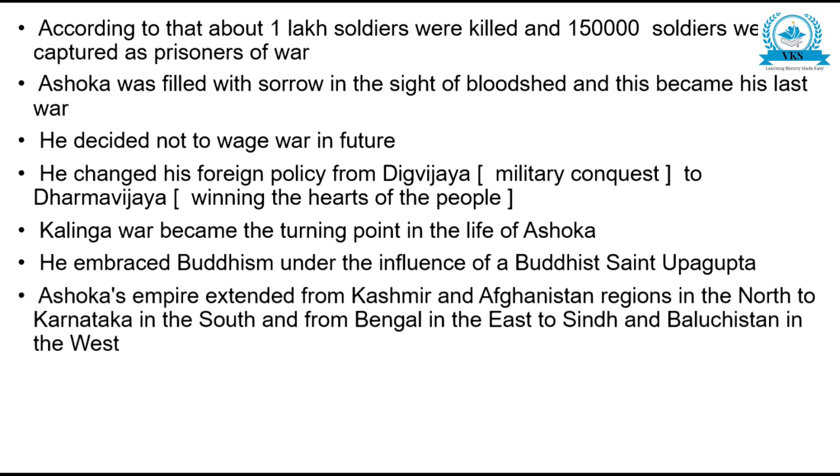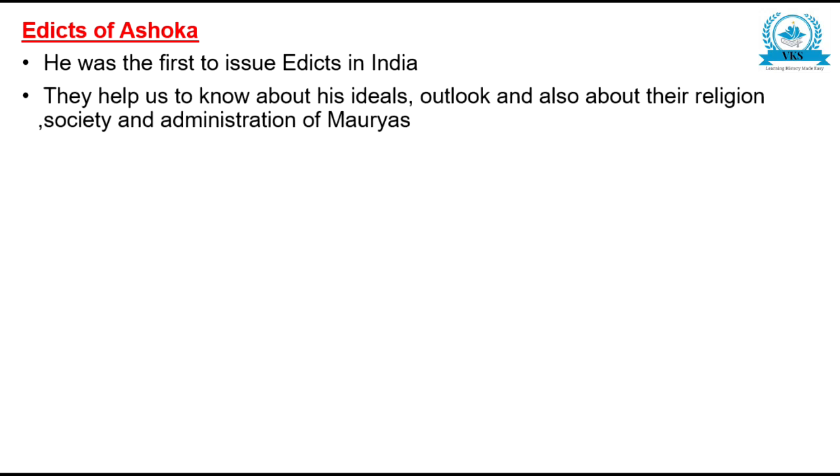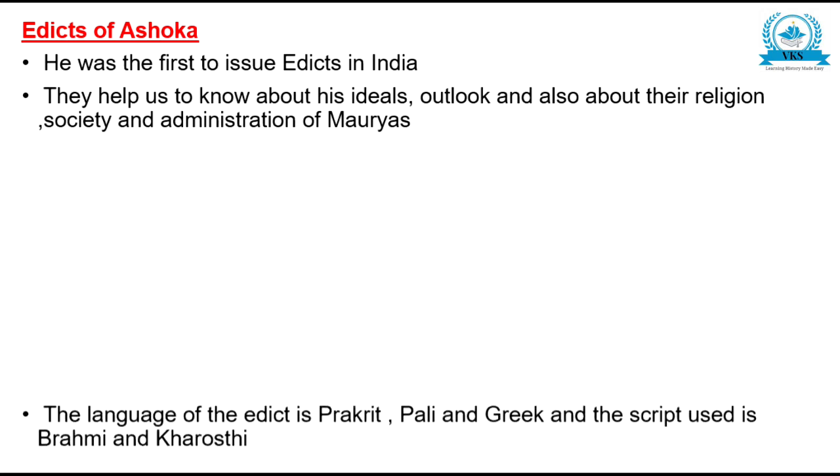Ashoka's empire extended from Kashmir and Afghanistan regions in the north to Karnataka in the south, and from Bengal in the east to Sindh and Balochistan in the west. Edicts of Ashoka: he was the first to issue edicts in India. They help us to know about his ideals, outlook, and also about the religion, society, and administration of the Mauryas.